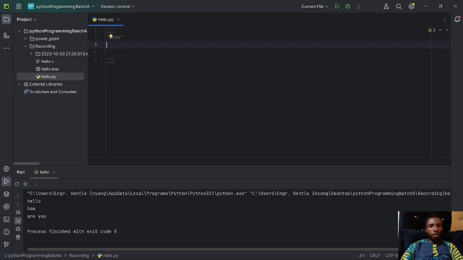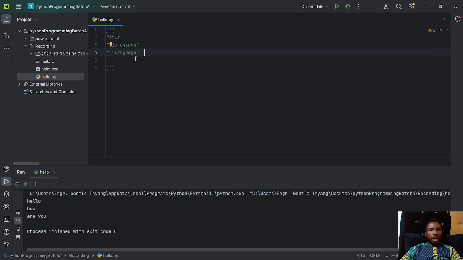The next line I'm going to have "is Python", and then "one, two, three language". This is a comment, so don't worry about that. It's not going to be interpreted. I'm going to talk about that later. So I want to print something like that. This is Python language. How am I going to do that?